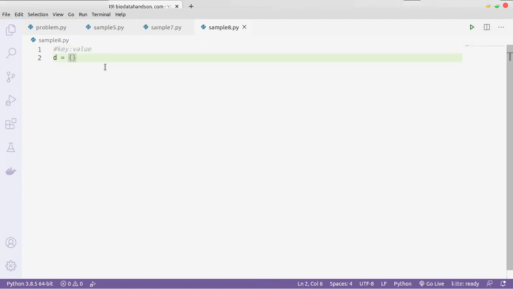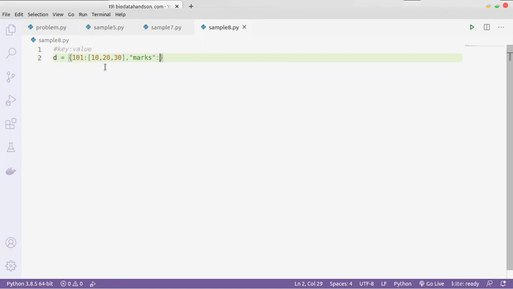Okay. Let's say 101 is the key. 101 colon, now we can give a value for it. It can be 90, it can be 45.6, or it can be a list also, 10, 20, 30, like this. It can be anything, or let's say the key can be anything, like a string. So, marks.